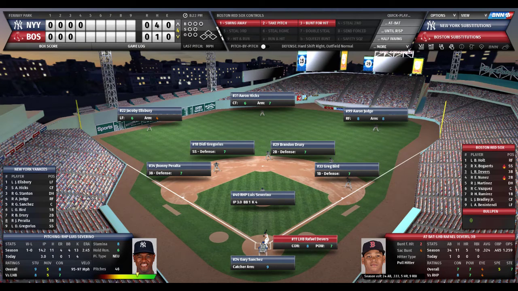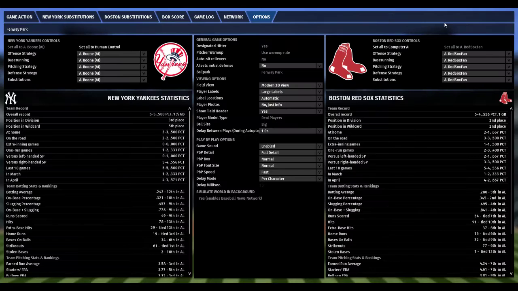Okay. Under options. Out-of-town scoreboard. Game 1. Game options. Alright. That's the lineups here. We don't want to fool around with that.